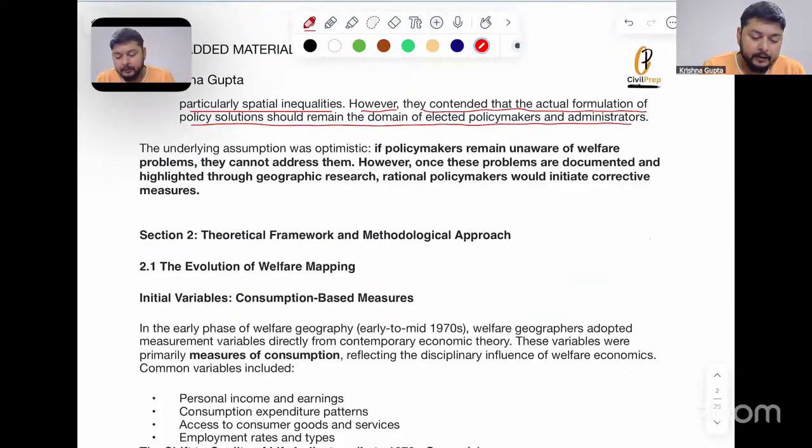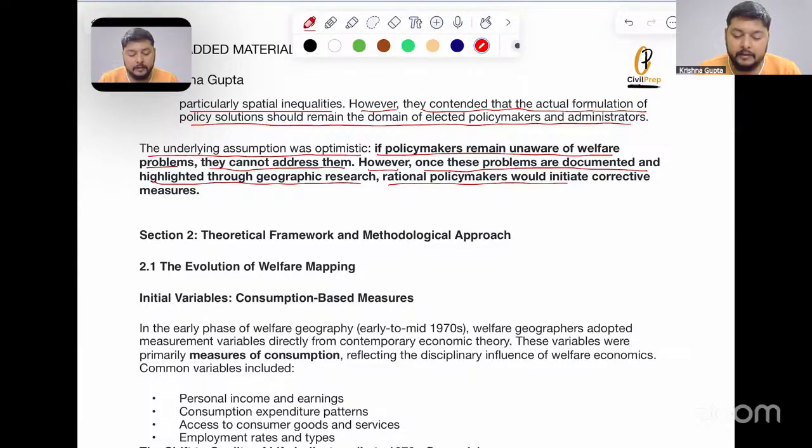Then the underlying assumption with the welfarism part was optimistic. If policymakers remain unaware of welfare problems, they cannot address them. However, once these problems are documented and highlighted through geographic research, rational policymakers would initiate corrective measures. So this was an important part where the welfare geographers started to highlight the problems on which the policies have to be made, and this highlighting was made in the form of a document.